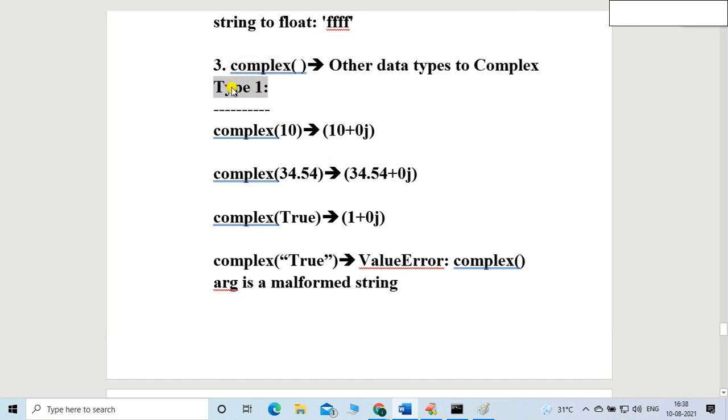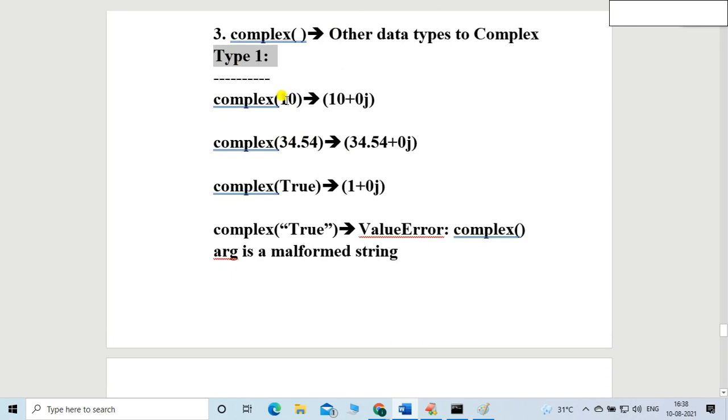Type 1 we discussed already, friends. In type 1, what we did: the provided value is, suppose, an integer value. This is the complex function and I want to convert into complex, of course. The provided value is an integer, so the return I will get is 10 plus 0j. That will be my answer, right?